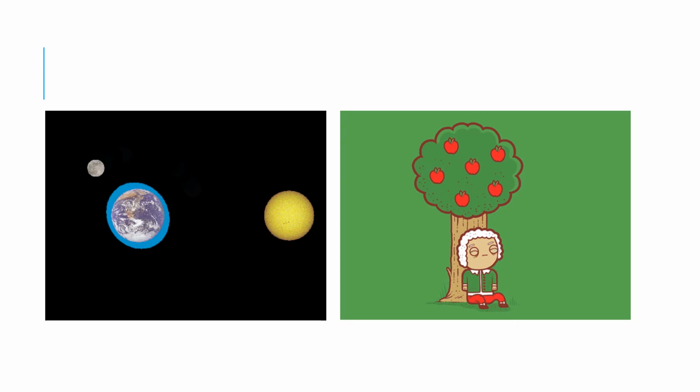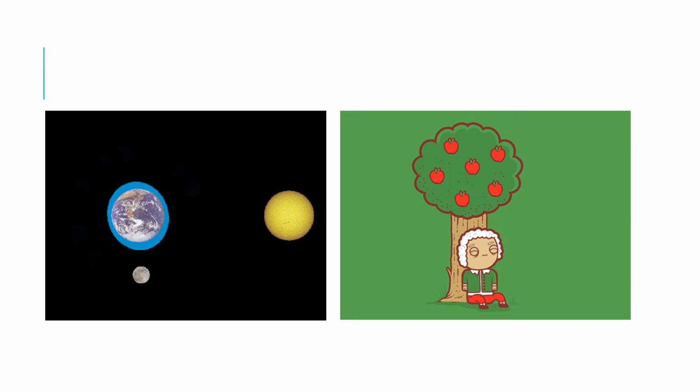Recall that according to Newton's second law, forces cause acceleration. Newton's universal law of gravitation says that the force acting upon an object toward Earth should be inversely proportional to the square of its distance from the center of Earth. Objects like apples at the surface of Earth, at a distance of 1 Earth radius from the center of Earth, are observed to accelerate downward at 9.8 meters per second squared.